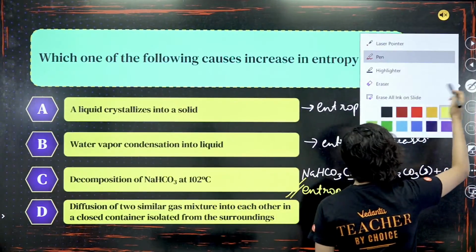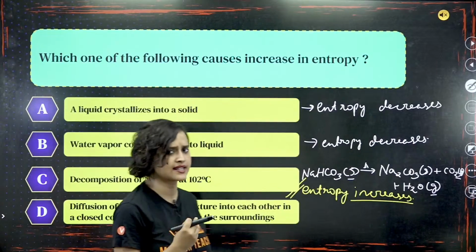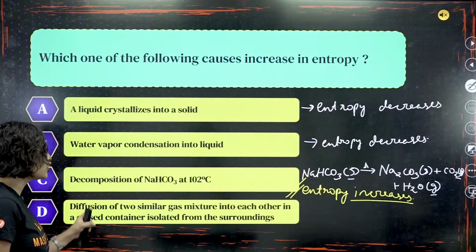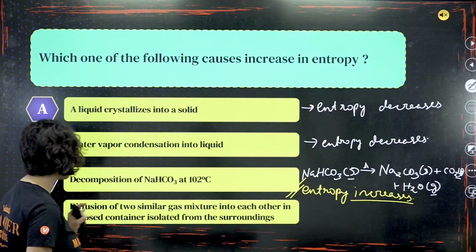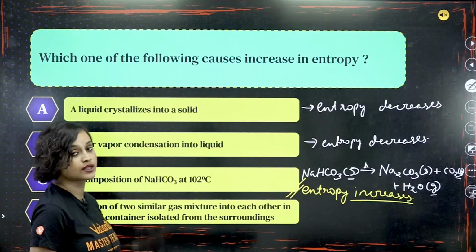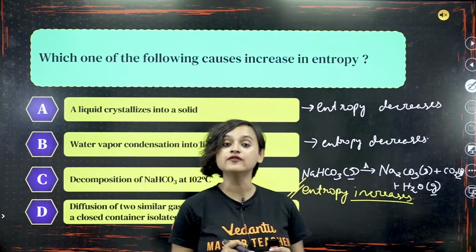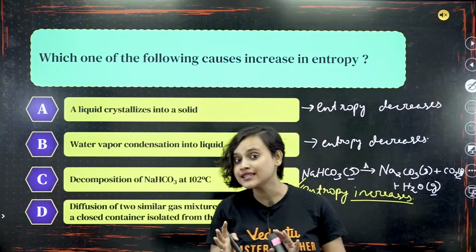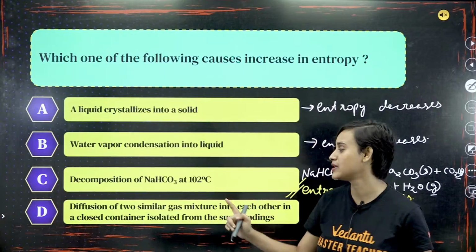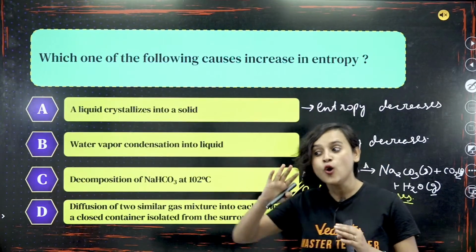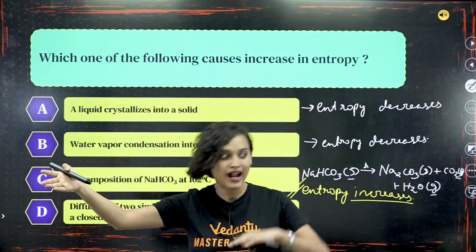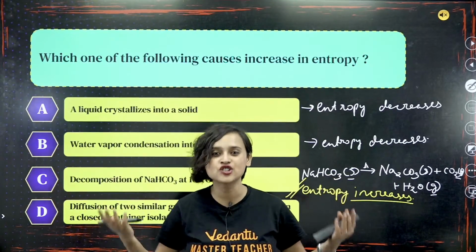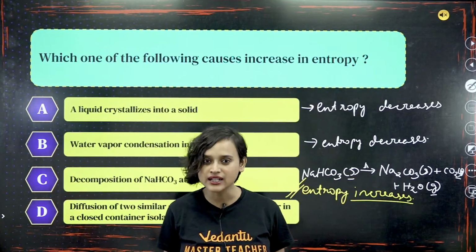Now, just to convince ourselves that no other option is right, let's also take a look at option D. Diffusion of two similar gas mixture into each other in a closed container isolated from the surrounding. We already know that if the diffusion happens of two dissimilar gases, then entropy increases. But because there are two similar gases, whatever the state was before and after, it doesn't really change. Are you understanding, my dear student?